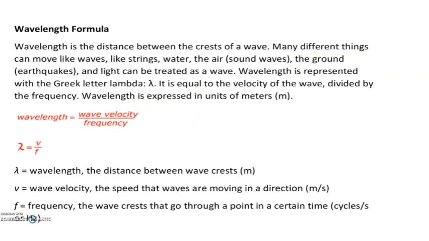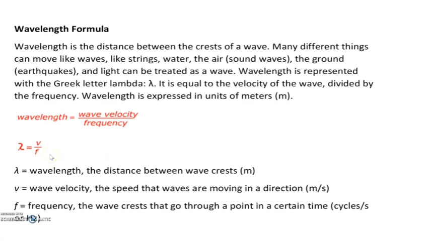Next one, wavelength. Again, all these things are connected: frequency, wavelength, all are connected. Wavelength is the distance between the crests of a wave. If you take the distance between two peaks of a wave, that is called wavelength. And if you want to put it as a formula, wavelength is equal to wave velocity divided by frequency. Wavelength lambda is equal to V by F.